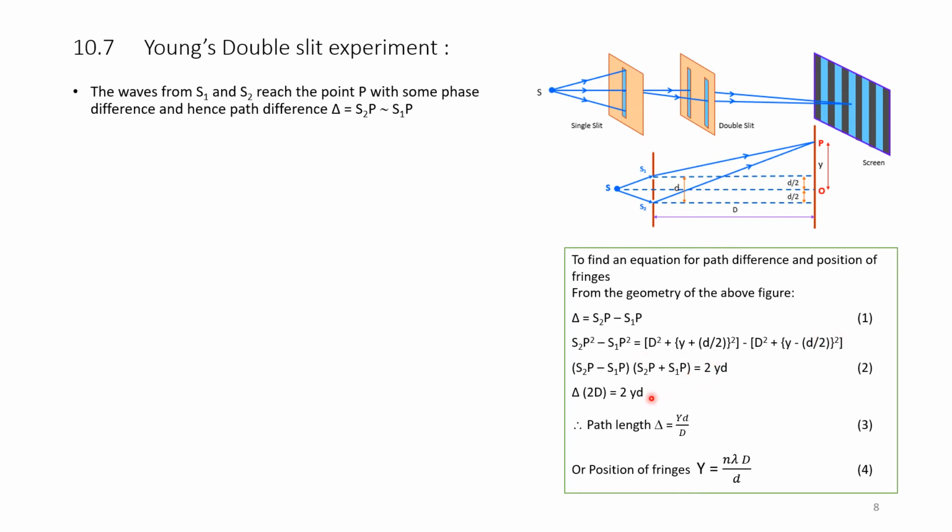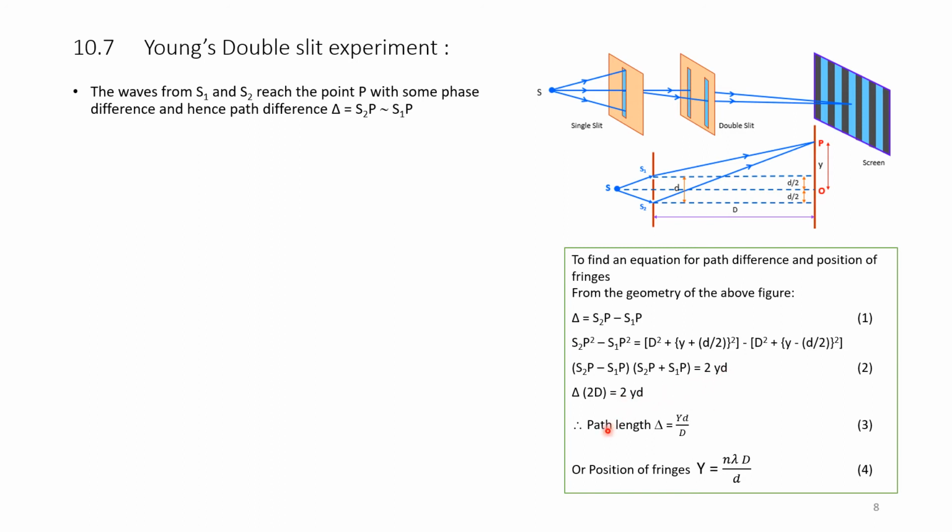Therefore, delta into 2D: S2P minus S1P is delta, and S2P plus S1P can be regarded as 2D because capital D is far larger than small d. If D is very large, S1P and S2P will be almost equal, so that will be 2D on the right hand side.